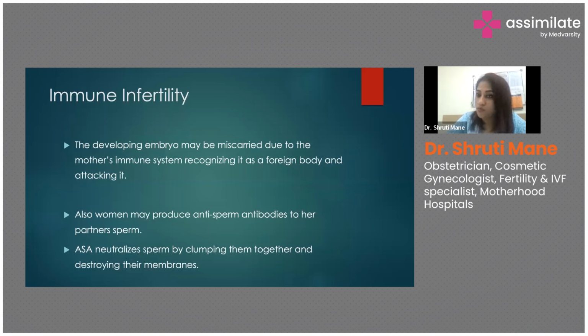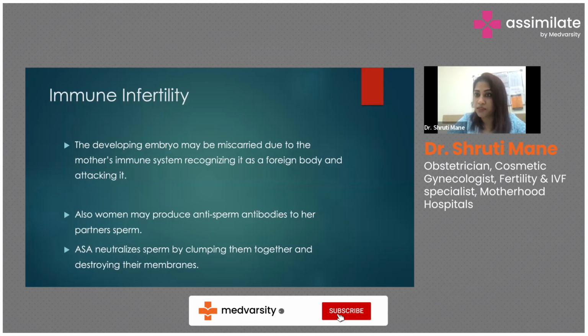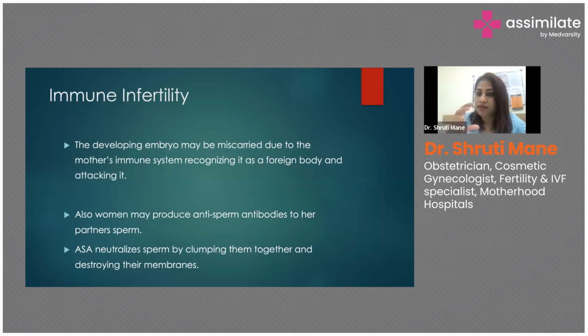Again, the embryo might be rejected because, see, this embryo is going to have 50% of the chromosomal material from the mother and 50% of the chromosomal material from the father. So now if this embryo is trying to implant itself to the uterine lining, the body might just acknowledge the 50% paternal part and will reject it, considering it as a foreign body, and hence implantation does not occur. Or if the implantation occurs, that embryo might get miscarried. Means this patient might land up with an abortion, spontaneous abortion, or missed abortion.